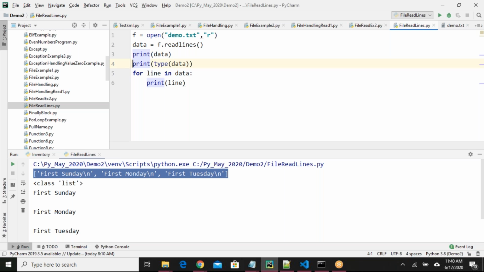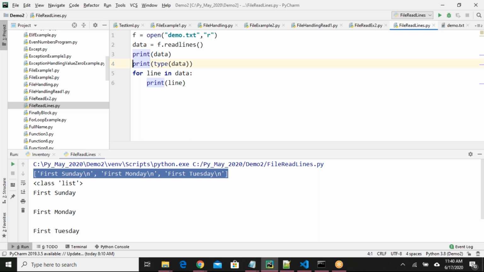Mostly I will ask you to write your own logic. For the data object, if you say length or count, it will give you the number of items available. That is not what I'm looking for. What I'm looking for is how you can write your own logic. How comfortable are you with the for loop?